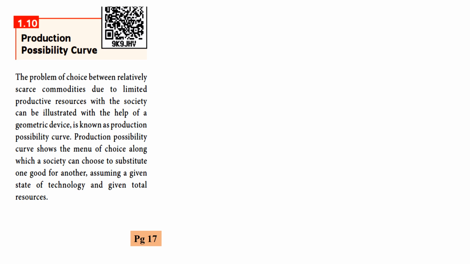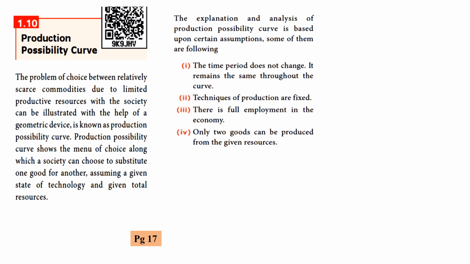The explanation and analysis of the production possibility curve is based upon certain assumptions. Some of them follow. So to explain this curve, certain assumptions are needed. So let's see. To make the curve, the time period does not change. It remains the same throughout the curve. So from the starting to the end, the time should not change.